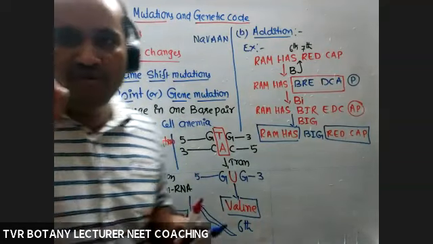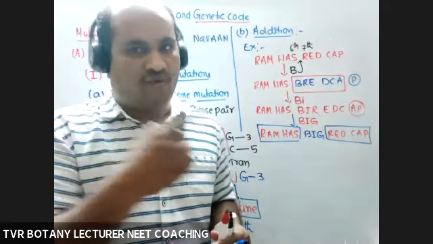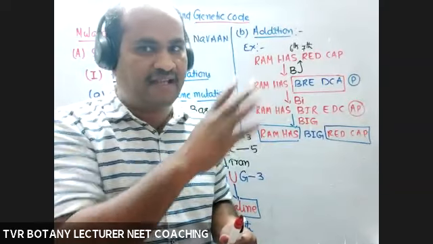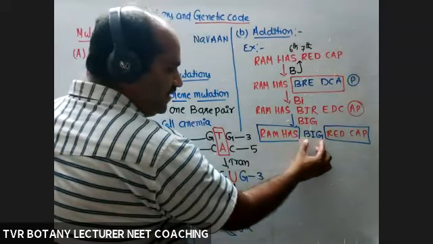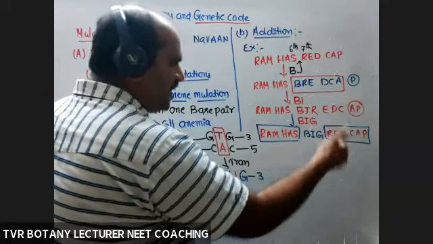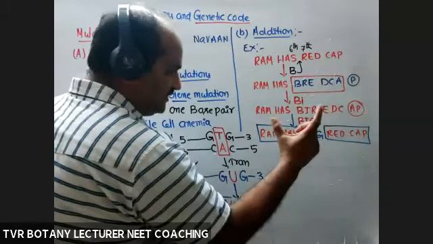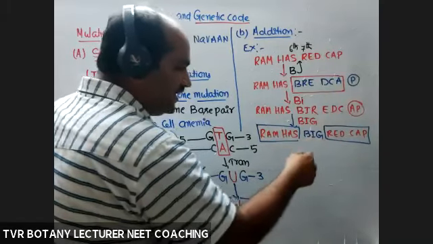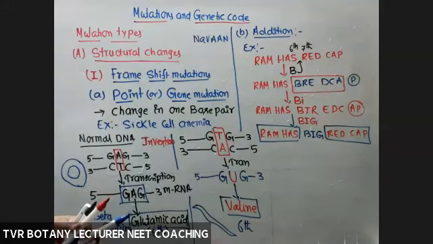For example, only 1 nucleotide is added or 2 nucleotides added. From the point of insertion, what about the reading frame? Is it subjected to alteration or change or not? If one complete reading frame, meaning one triplet, is added, one or two or three more, whatever the number, from the point of insertion of one triplet, from there onwards, is there any change in the reading frame? No, a new reading frame is created. Red cap as it is or not? This part is very, very important. Is it clear? Right? So that is about addition, B-I-G.